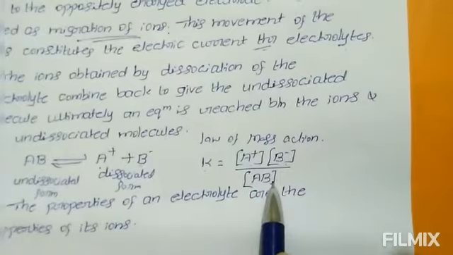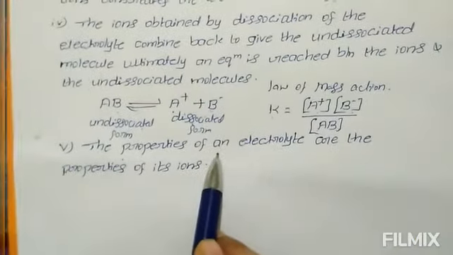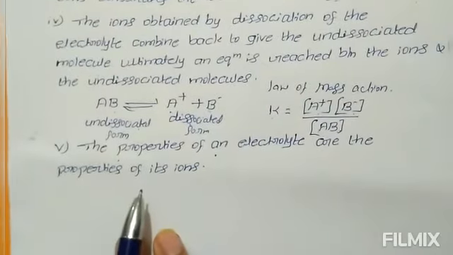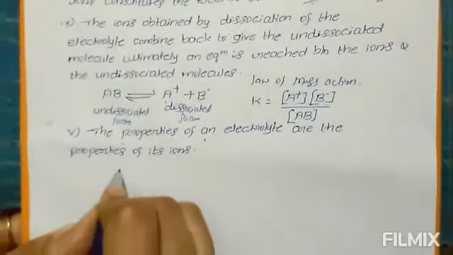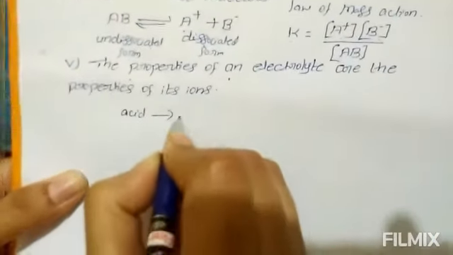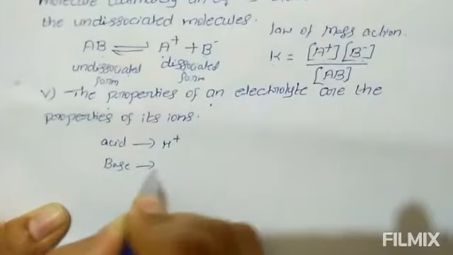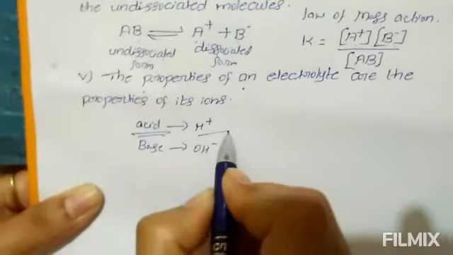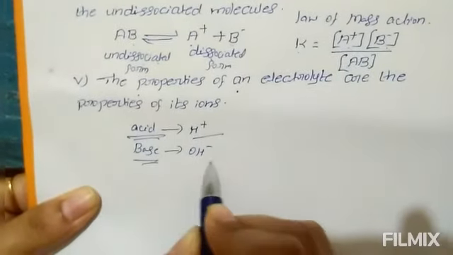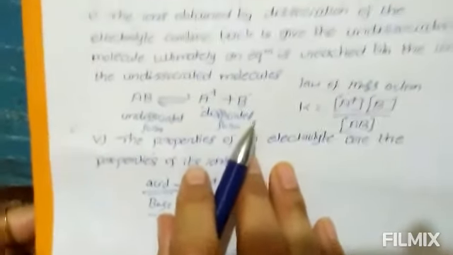The next postulate is the properties of an electrolyte are the properties of its ions. That means the properties of acids are due to the presence of H plus ions and the properties of bases are due to the presence of OH minus ions. These are the main postulates of Arrhenius theory of ionization.